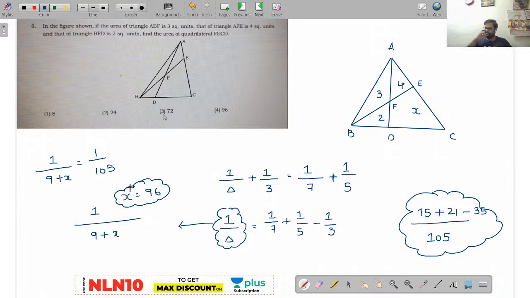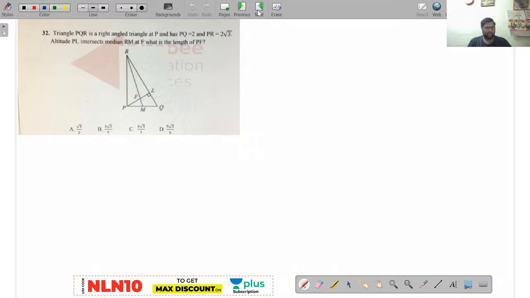Right, 96. Now see here, yesterday I solved the same type of question using properties of triangles, ladder theorem and mass point geometry. Today I want to solve it with one more method. It might be useful for you, right? You can check this. The same question I am giving again.